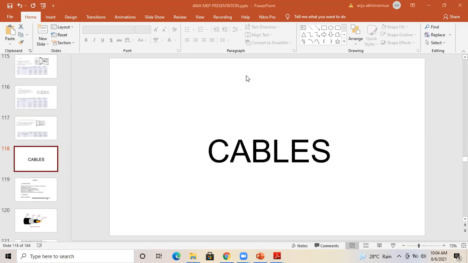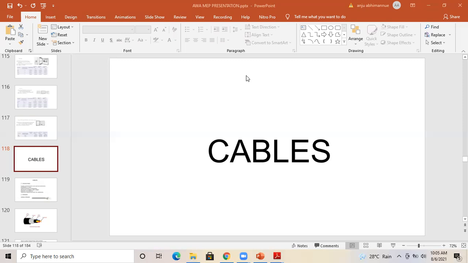Mainly in electrical purposes we use cable with aluminum or copper. Usually the conductor is aluminum or copper. For circuit wiring, meaning from the distribution board to switchboards and from the switchboards to equipments, we usually choose copper as the conductor. Normally we don't use aluminum for the circuit wiring.